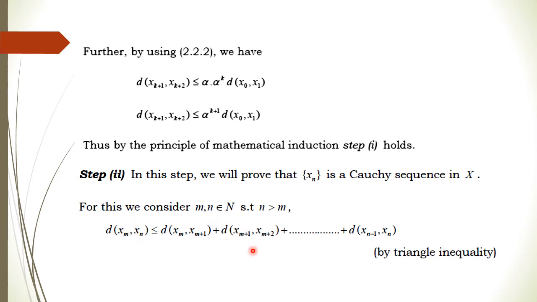After applying the triangle inequality, we get that the distance of xm, xn will be less than or equal to d(xm, xm+1) plus d(xm+1, xm+2) plus d(xm+2, xm+3), and so on, up to the distance of xn-1, xn, right? Now we will use the inequality from before. Since the distance between two consecutive points is less than or equal to this, we will apply it here.